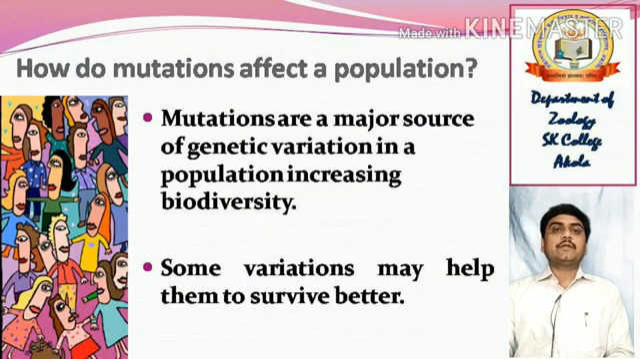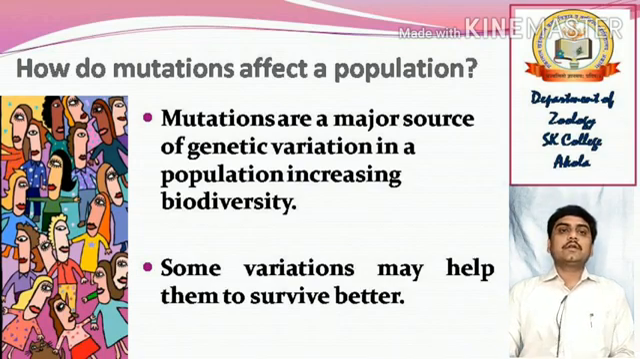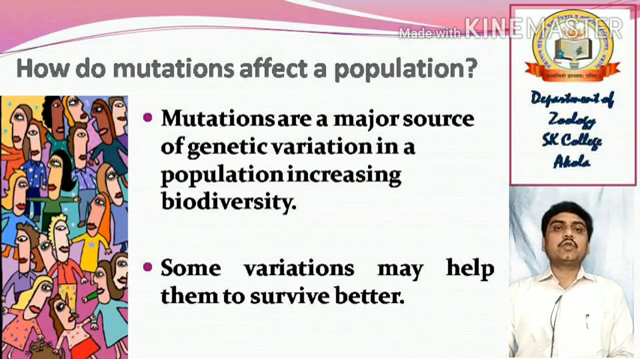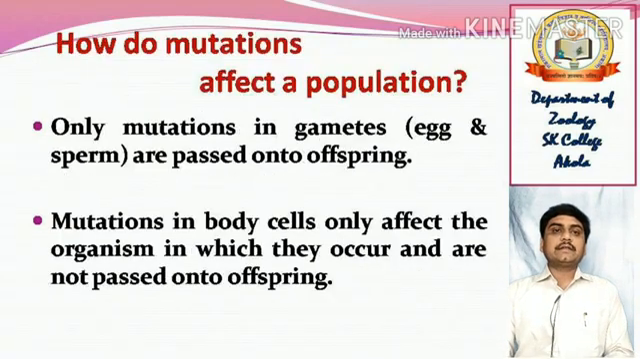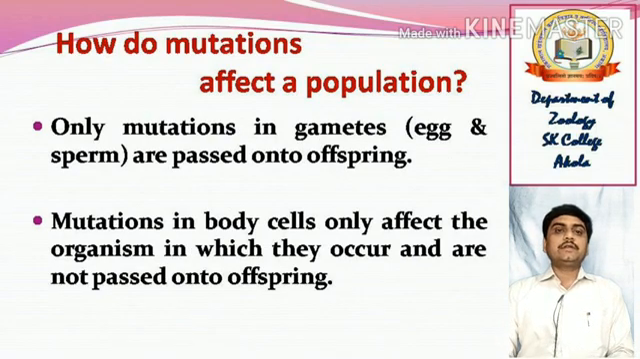How do mutations affect a population? Mutations are a major source of genetic variation in a population, increasing biodiversity. Some variations may help them to survive better. Only mutations in the gametes, that means eggs and sperms, are passed on to the offspring. Mutations in body cells only affect the organism in which they occur and are not passed on to the offspring. So this is how mutations affect a population.